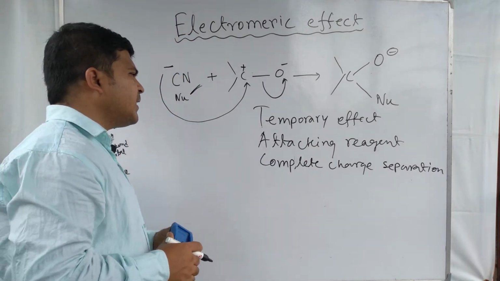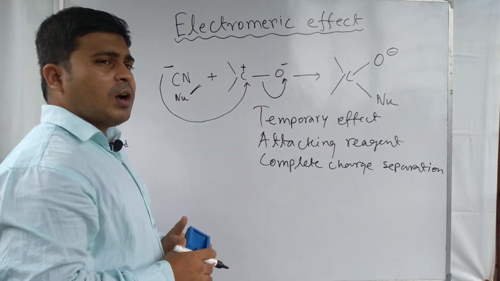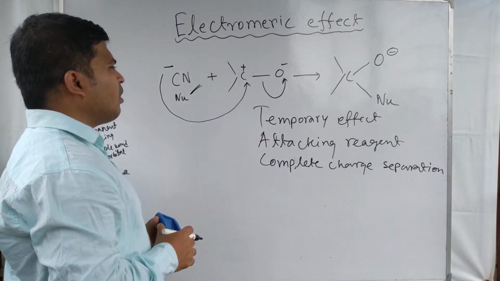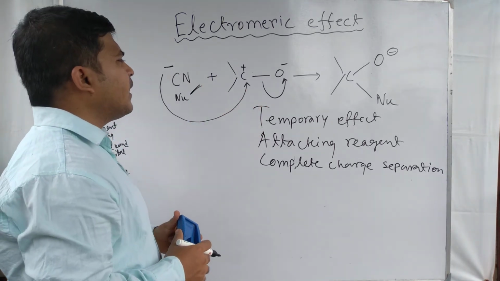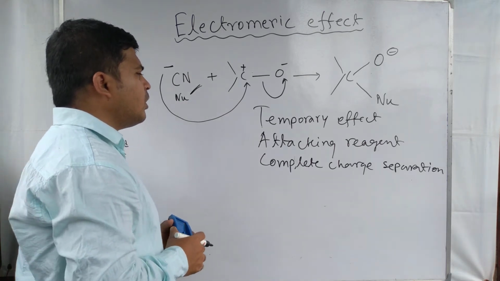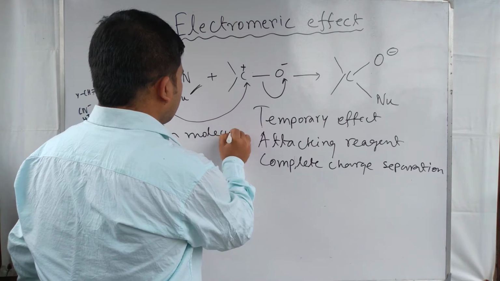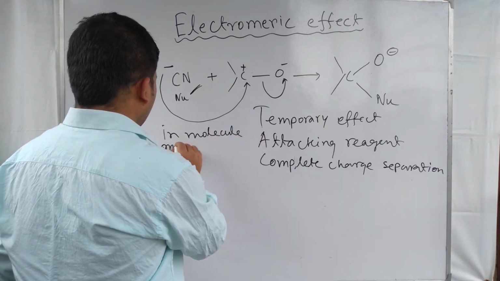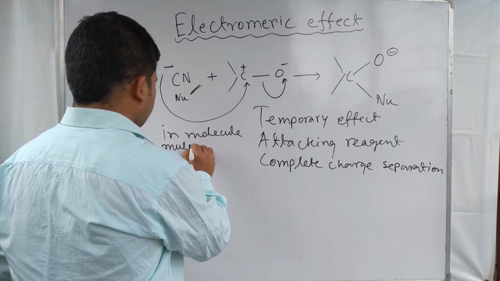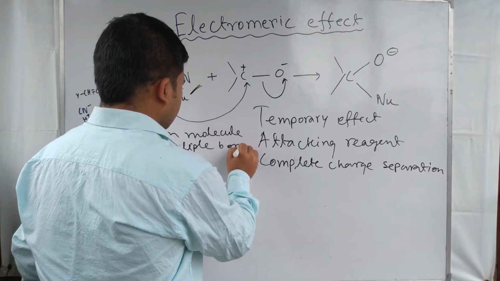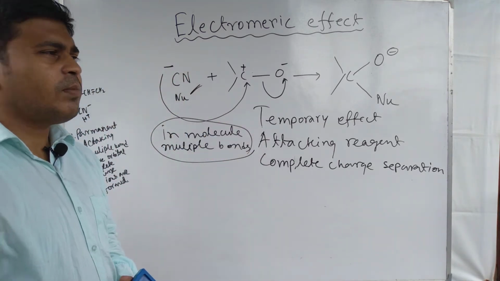When an attacking reagent is present, the multiple bond present in a molecule is displaced towards the more electronegative atom. It is shown only in molecules that have a multiple bond.